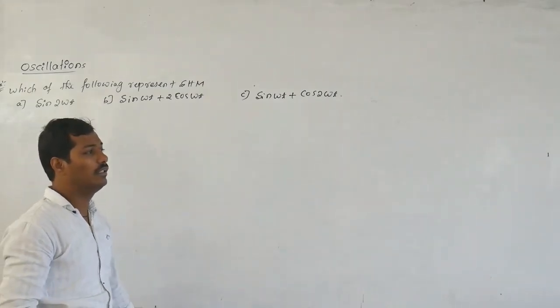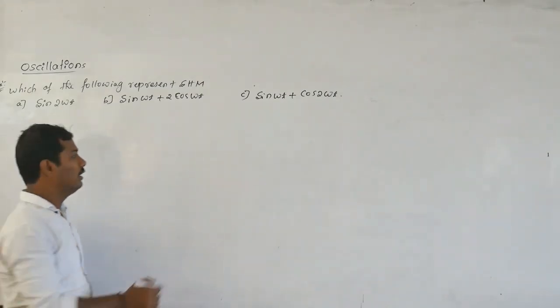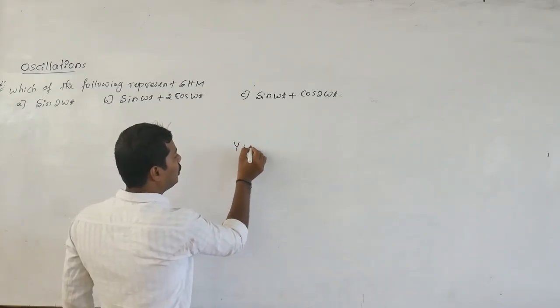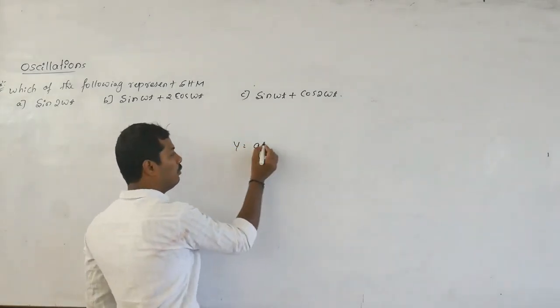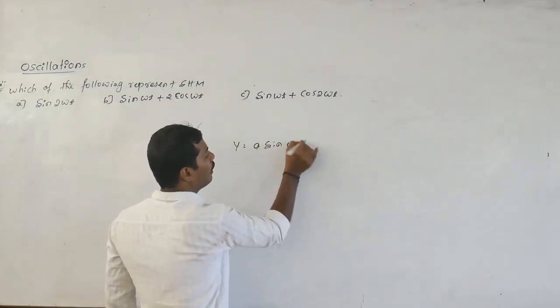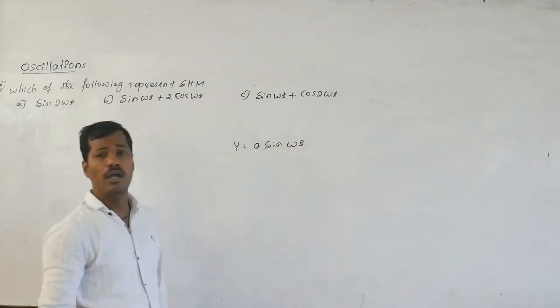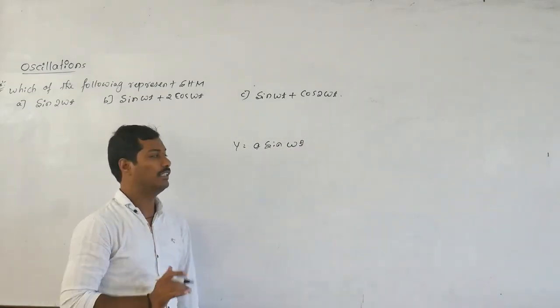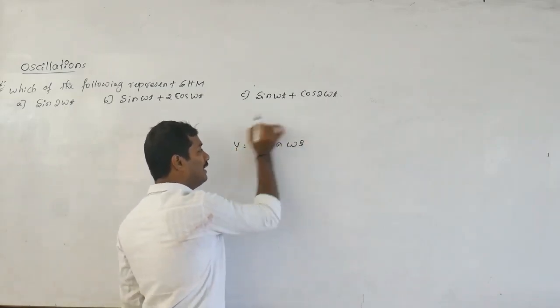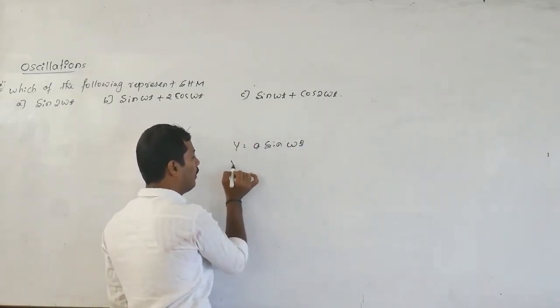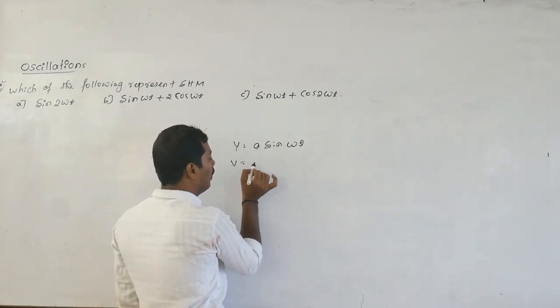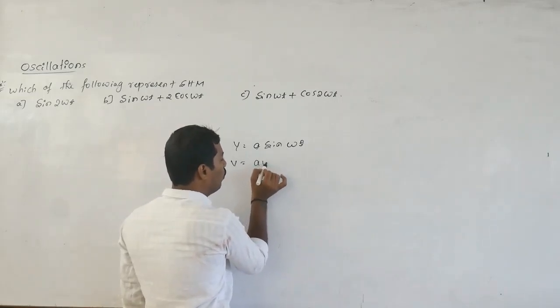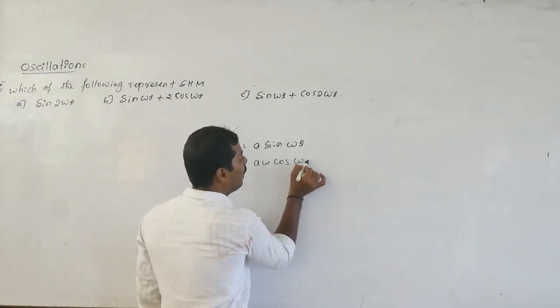We already know the displacement equation: y is equal to A sine omega t, where A is the amplitude and omega is the angular frequency. Using this equation, the velocity becomes A omega cos of (omega t plus phi naught).